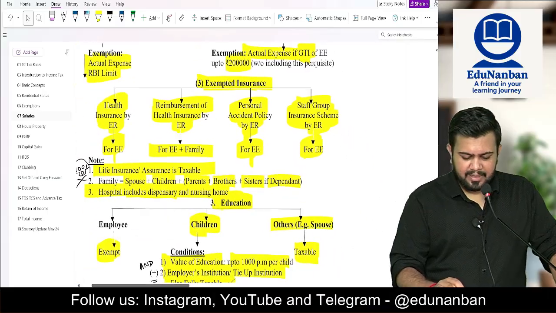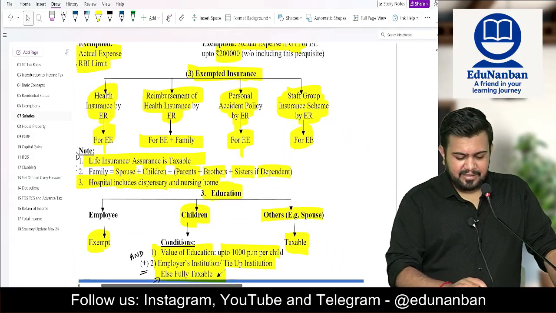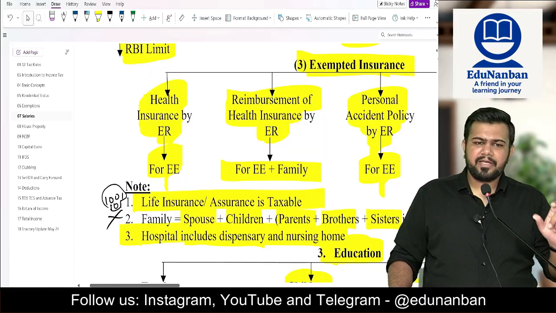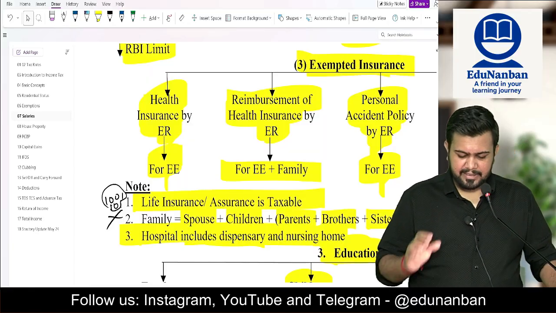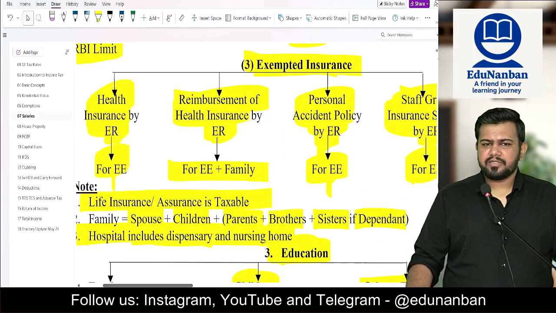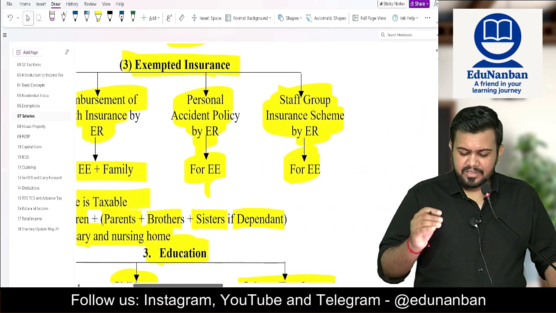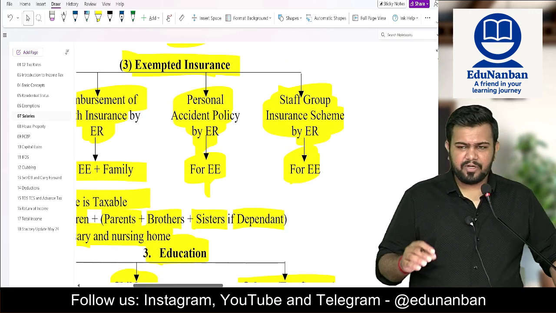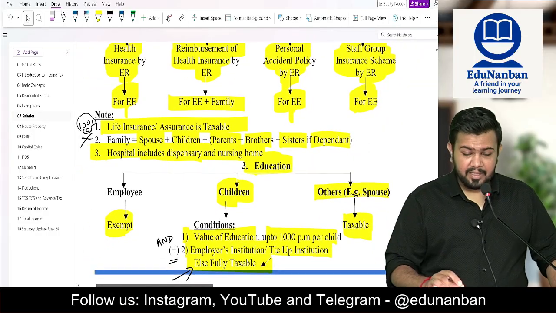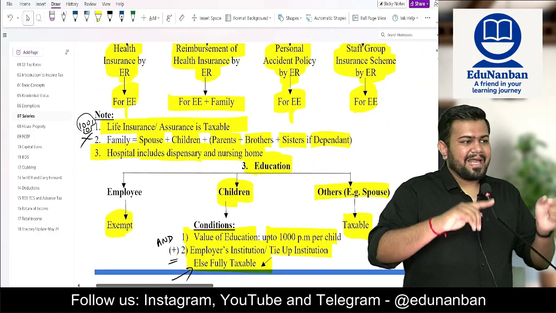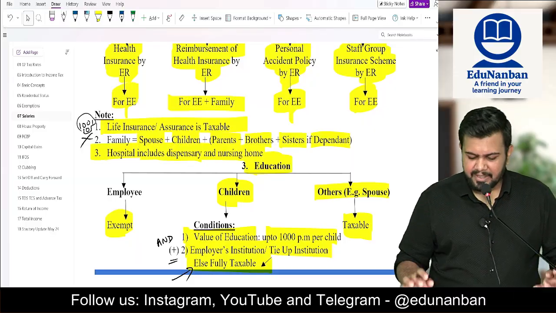Okay. Then insurances. If health insurance is paid by the employer for the employee, that is mediclaim of the employee paid by the employer, fully exempt. Reimbursement of health insurance also fully exempt. Personal accident policy, fully exempt. Staff group insurance scheme, fully exempt. But remember one thing, life insurance is fully taxable. If the employer is paying life insurance for the employee, fully taxable.